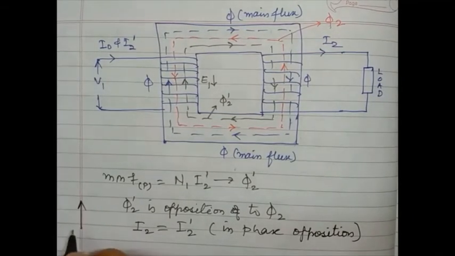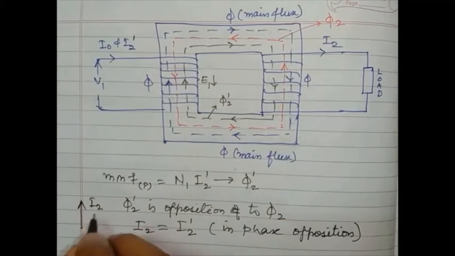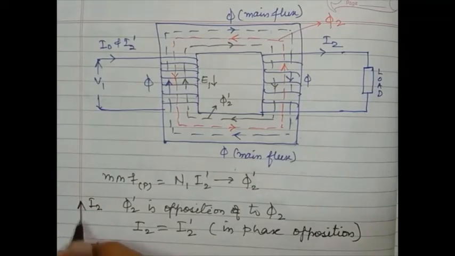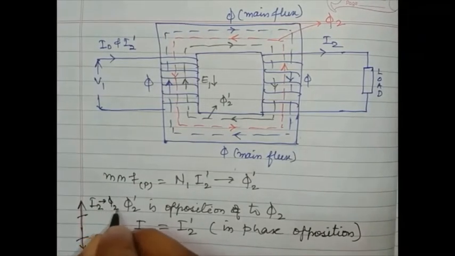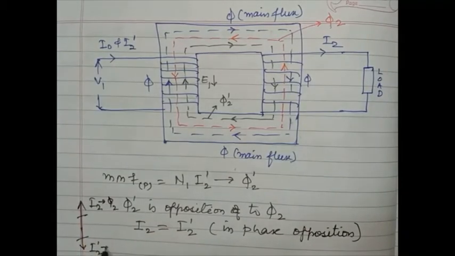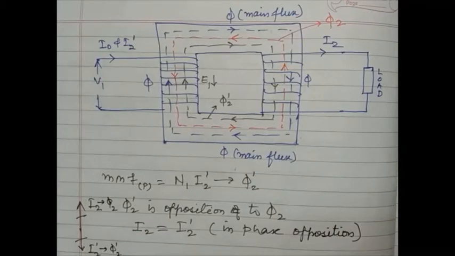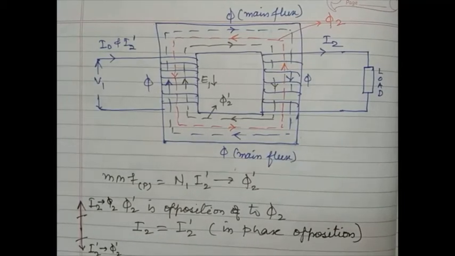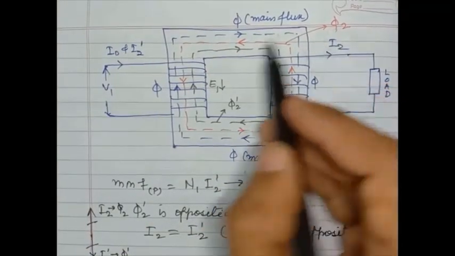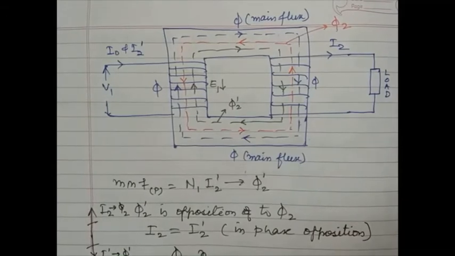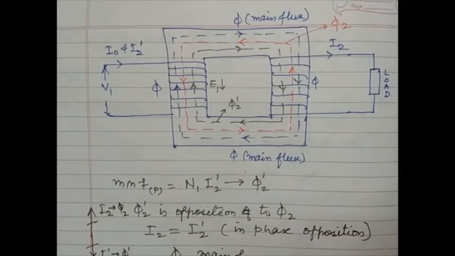Whatever flux is produced by I2, that is phi 2, and by I2 dash, that is phi 2 dash, they cancel each other because their magnitude is the same but their direction is different. Only the main flux will remain in the core.